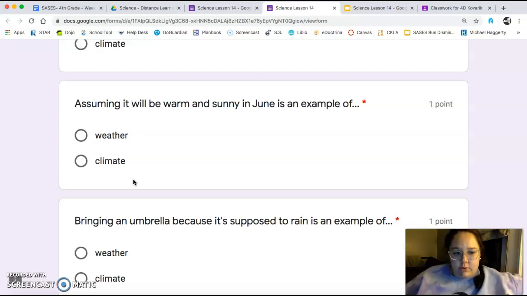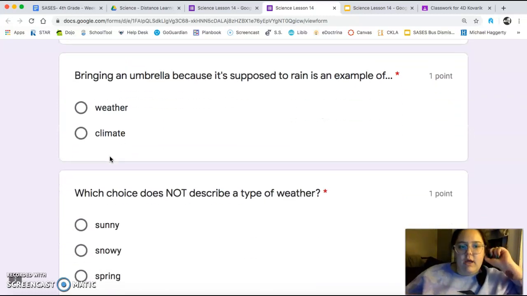So he was very confused. Was him assuming that it was going to be warm and sunny outside because it was June, is that weather or is that climate? Okay. If I bring an umbrella somewhere because it's supposed to rain, am I talking about weather, day to day, or am I talking about climate, long period of time?